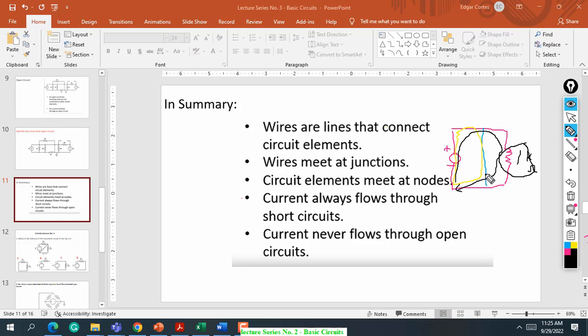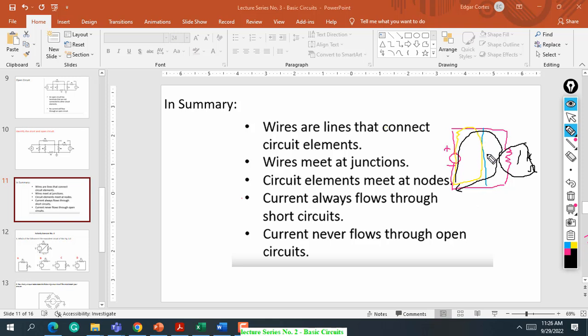Although in theory, there's what we call resistance in every wires, for example. That's why in our lecture series number 2, I introduced the resistivity, how to compute the resistance of a wire using the formula rho L over A, or over cross-sectional area of materials. But in basic circuit analysis, we assume wires to be non-resistance.